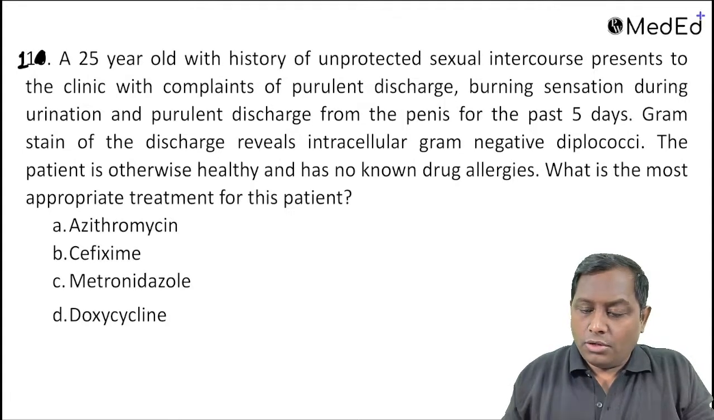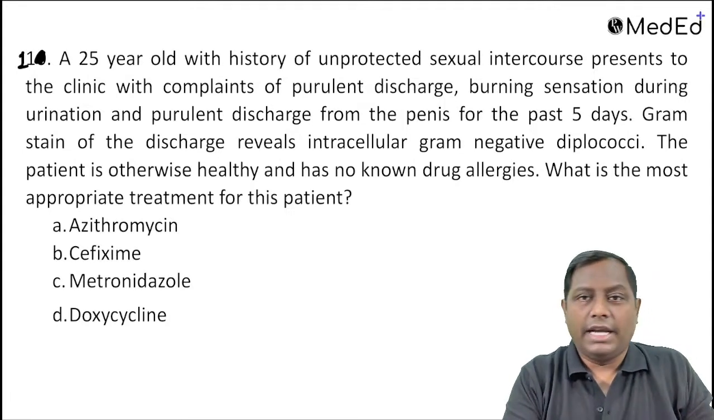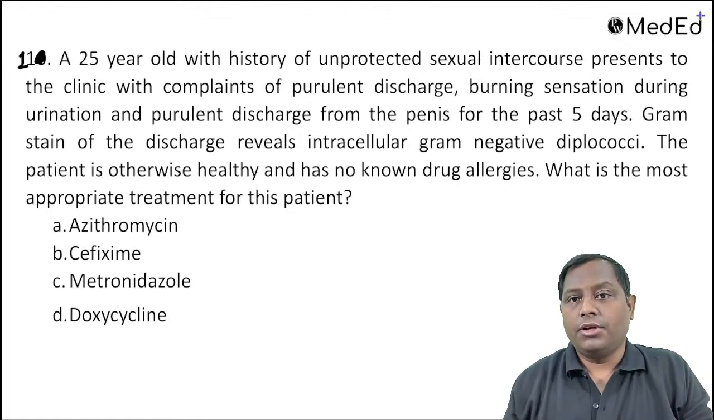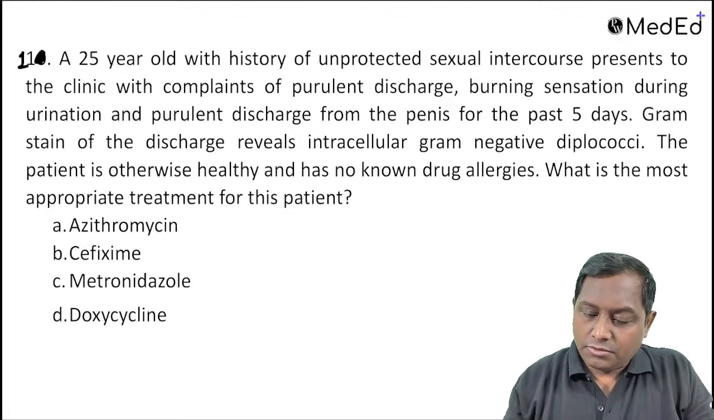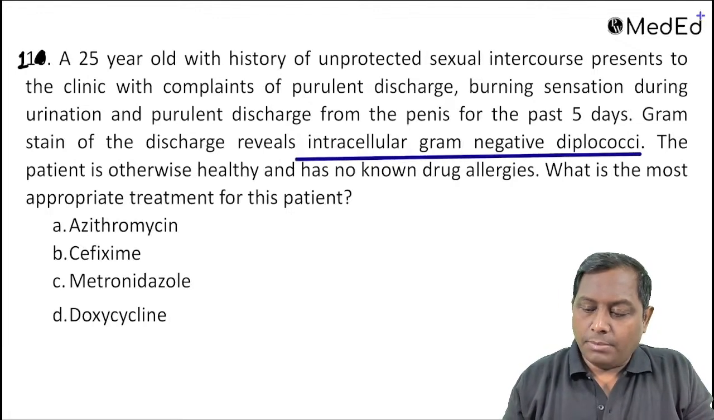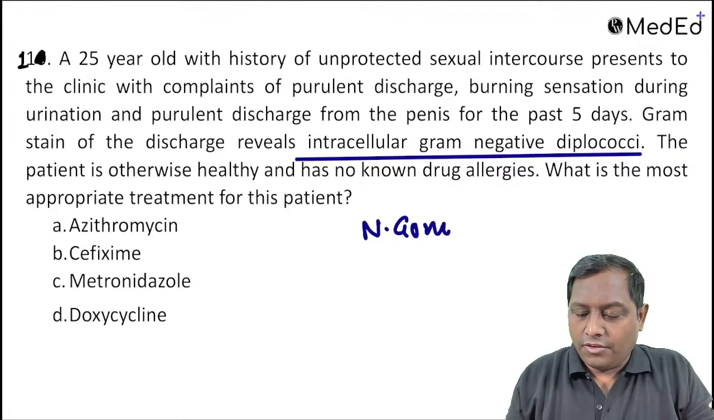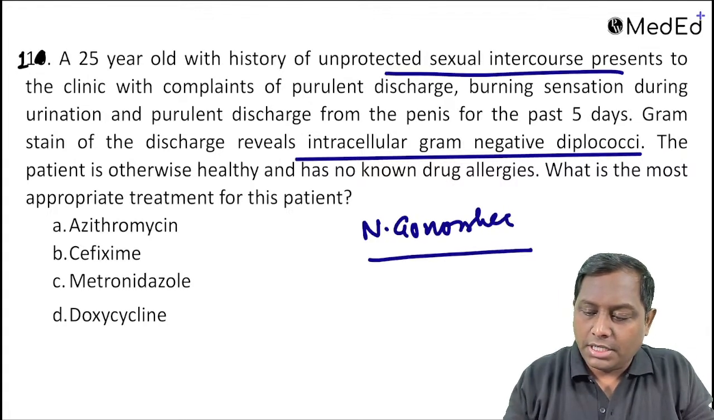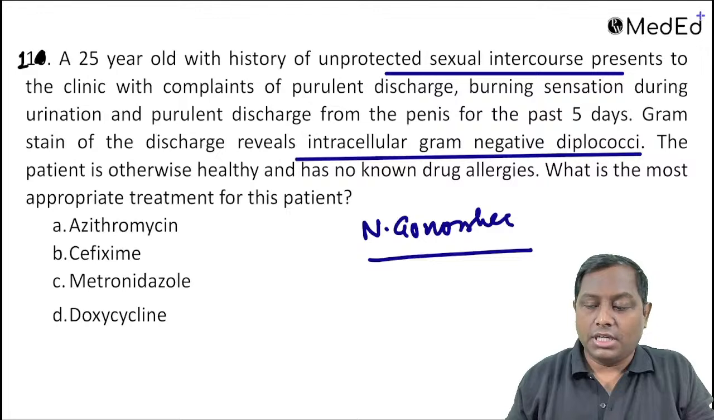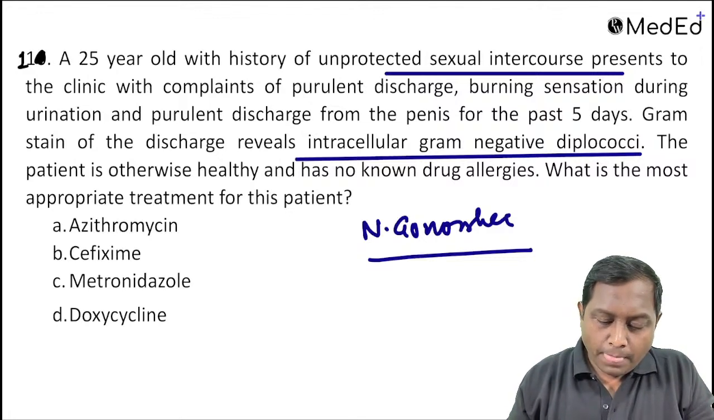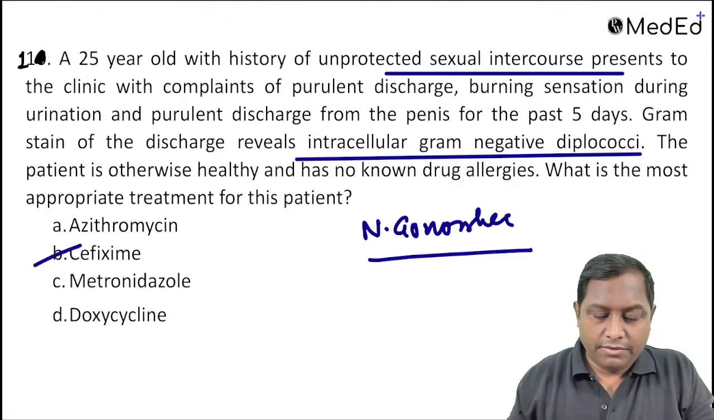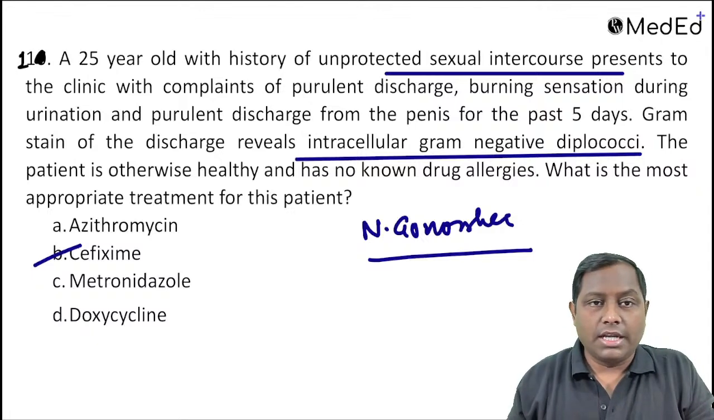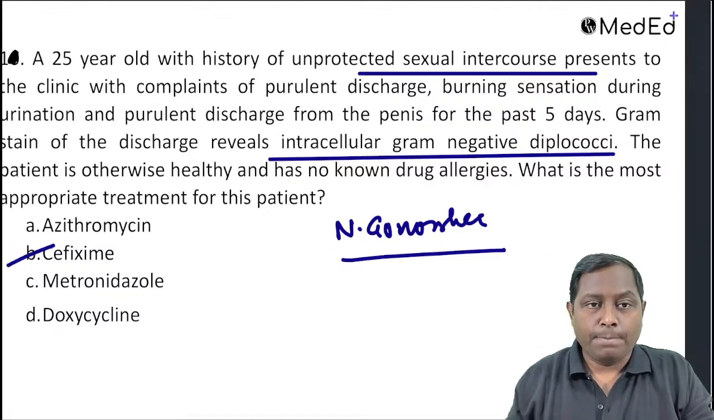Next question is about a 25-year-old patient with history of unprotected sexual intercourse, and this has already been asked in 2021-2022 NEET PG. You can check the 2021-2022 NEET PG, where they directly gave an image showing intracellular gram-negative diplococci. They are actually talking about gonorrheal infection: purulent discharge, history of unprotected sexual intercourse, burning micturition. Everything is pointing to Neisseria gonorrhoeae, and the drug of choice in this scenario is ceftriaxone. If it is not available, then we can even proceed with cefixime. Since there is no drug allergy, we can utilize a beta-lactam, third generation cephalosporin like cefixime.